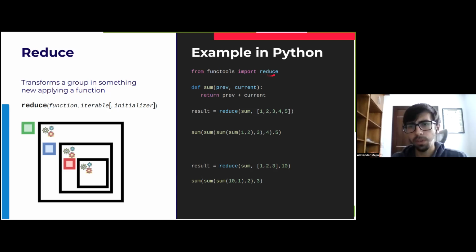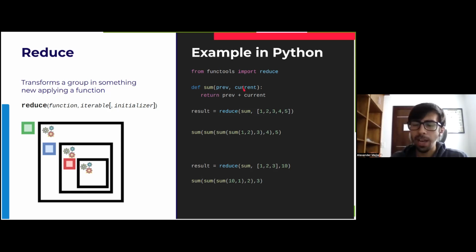So what do we need to use this function? First of all, we have to declare a function, but it's quite different from the other ones. If you remember, for map and filter, we had only one input, which we could call x or whatever, and then that input was changed. In this case, we have two inputs. I have called the first one prev, which means previous, and the other one current. The first one is something like an accumulator. That means the previous state of the resulting element of the reduce. And current means the current element of the iterable that we add.